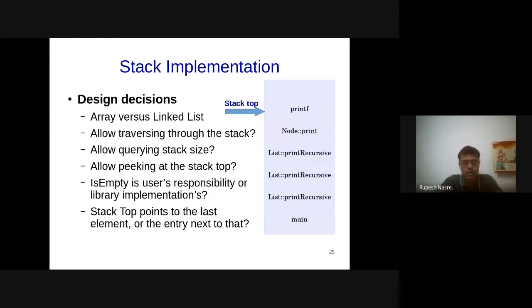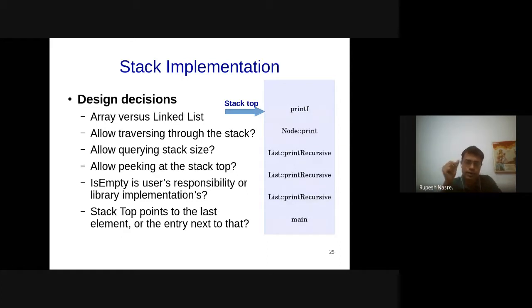So, the final question that I have mentioned here is whether stack top points to the last element or the entry next to that. For example, in the diagram that I have shown, stack top is pointing to printf, which is currently executing. That is what is typical. Many implementations do that, but that need not always be the case. You can as well have stack top one element beyond that.